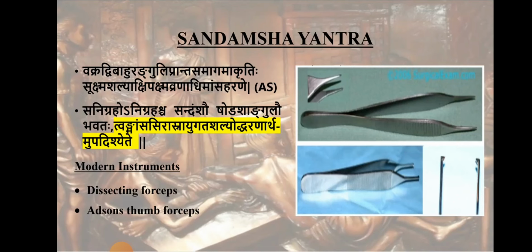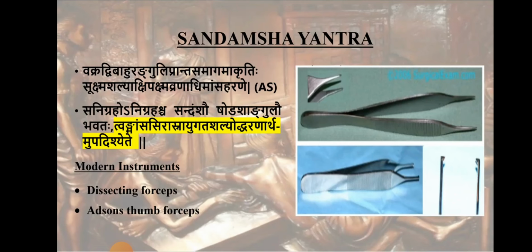Okay, two curved ends or hands, two parts it is having, and it is divided into two types based on the connecting region, that is Sanigraha and Anigraha. Sanigraha and Anigraha means at the end part there will be a connection in one type and in another type it will not be there.